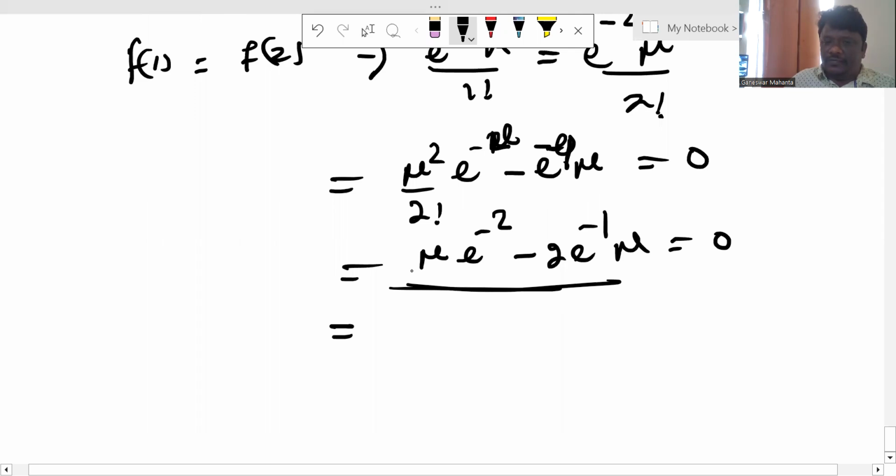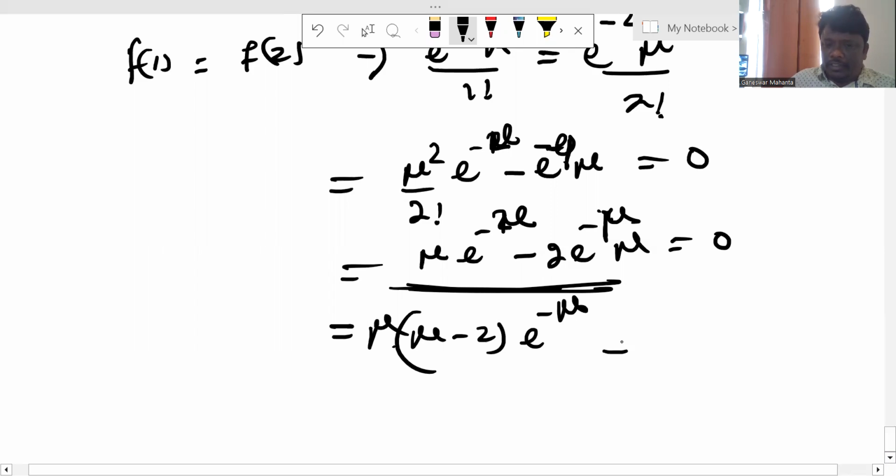When you simplify this value, what remains is mu minus 2, and e to the minus mu is not equal to 0. So into mu that is equal to 0. So we can say that mu is equal to 0 or mu is equal to 2.